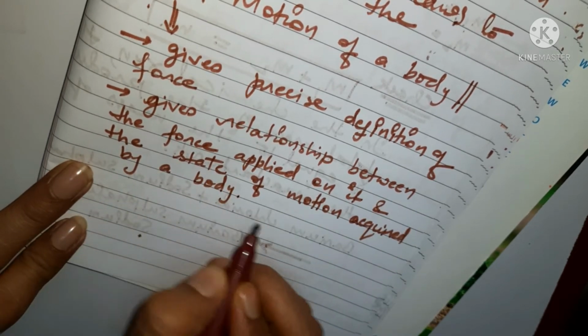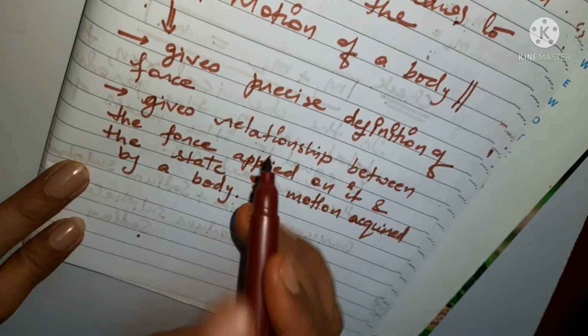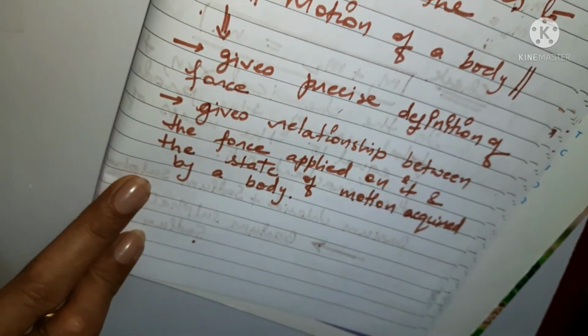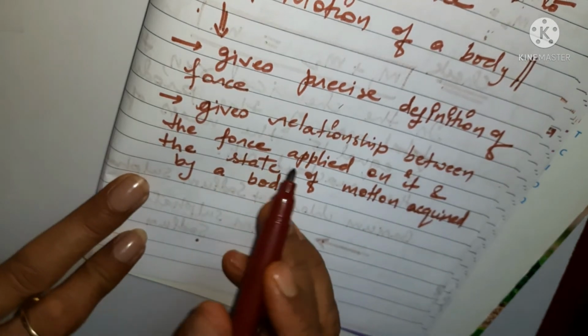I have written this so it will be clear to you that we get two things out of these laws.